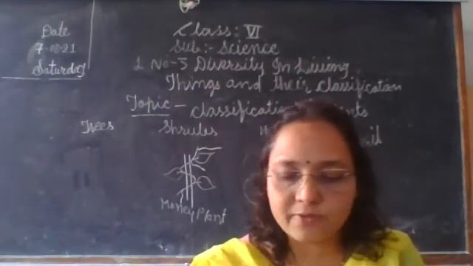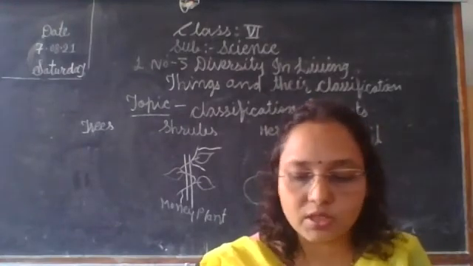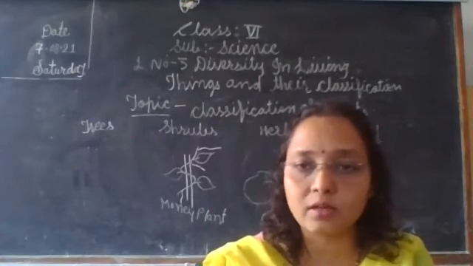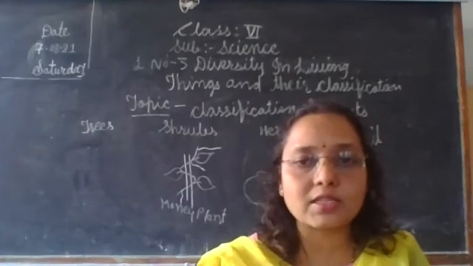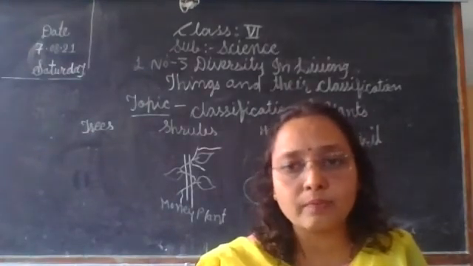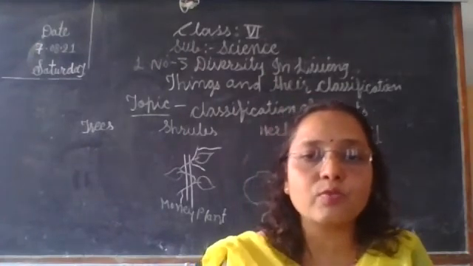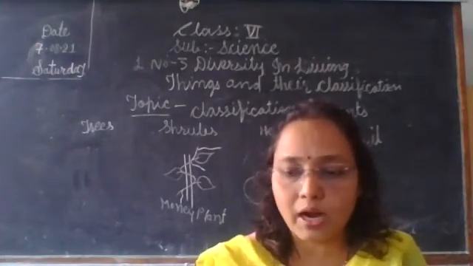So various types of plants we learn in this lesson. Cactus is also very different from the other trees, shrubs and herb plants. So there is a need for classification to study the characteristics and functions of plants. There is very much importance of classification of plants.